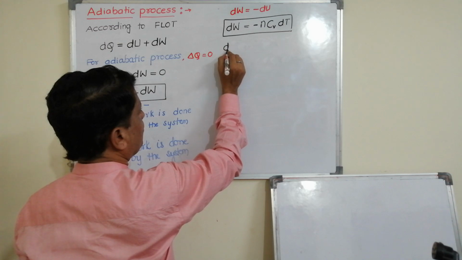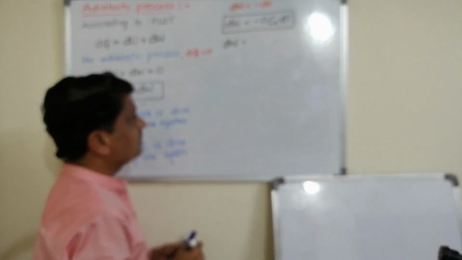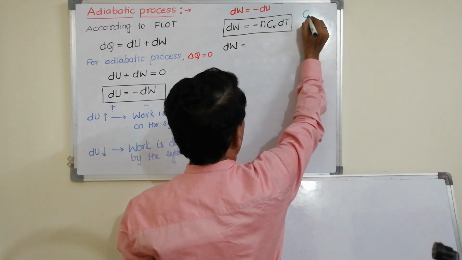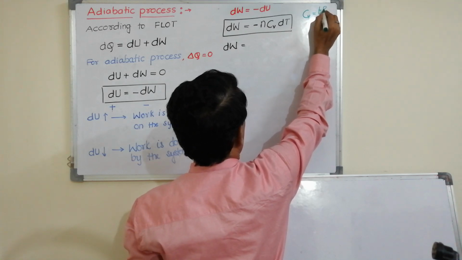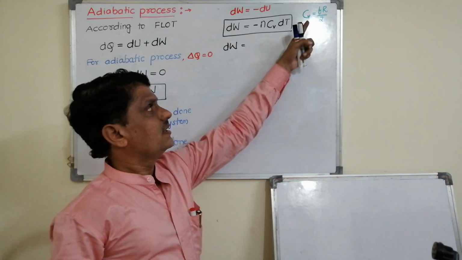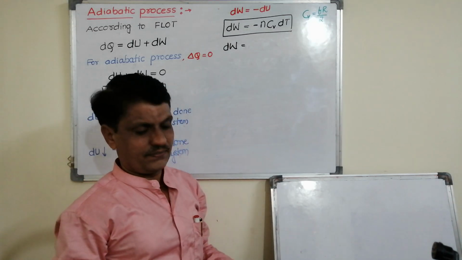Or dW can be written as, since we know that CV, specific heat at constant volume, can be written as F R by 2, where F is degrees of freedom, R is the gas constant.